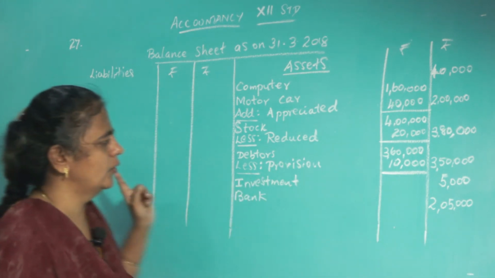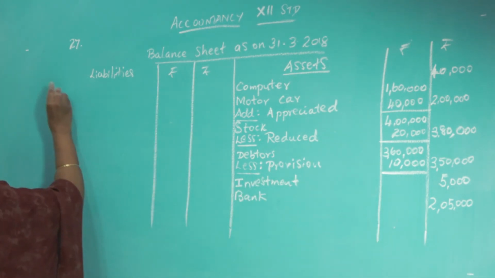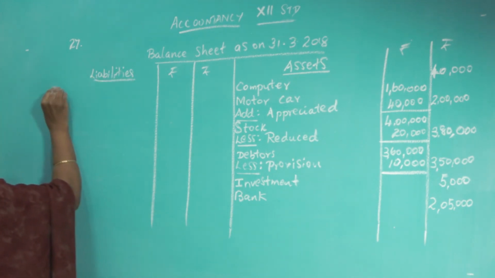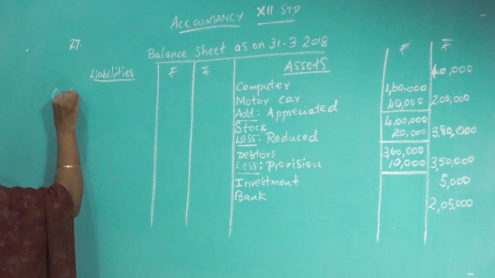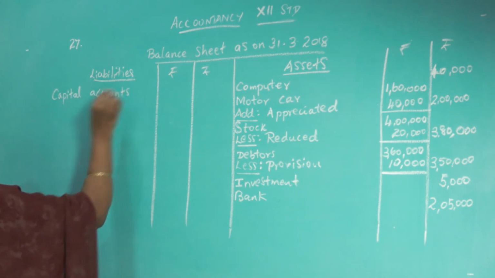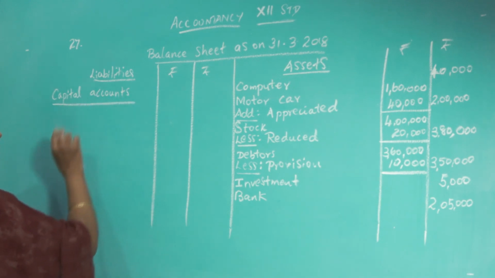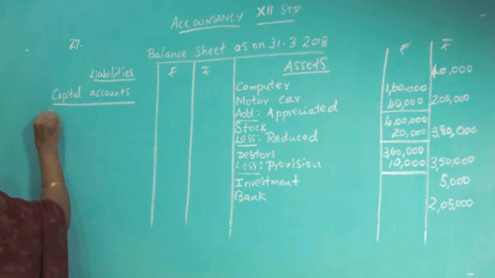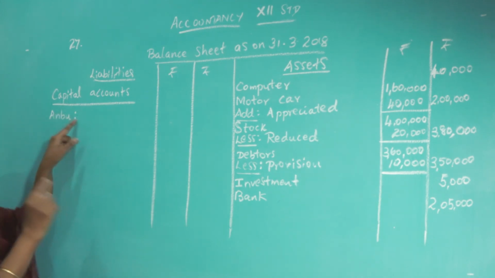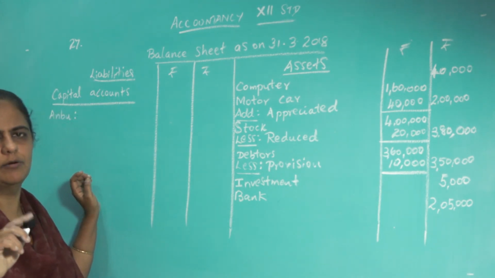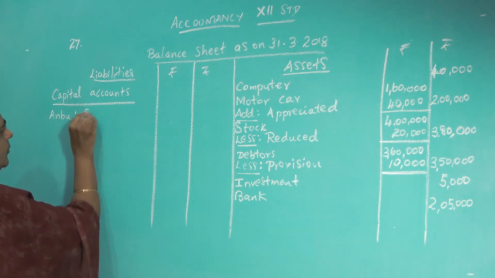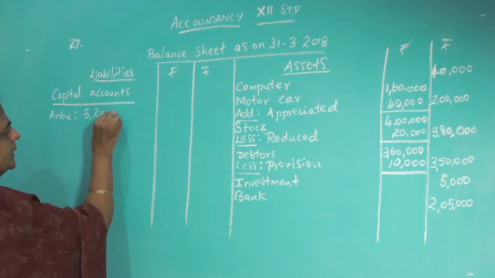Okay. Now, we will go to the liability side. Write the capital account. Anbu. See the capital account, we already prepared the capital account. From the capital account, what is the last balance? That balance bring it here. Anbu 5,20,000.